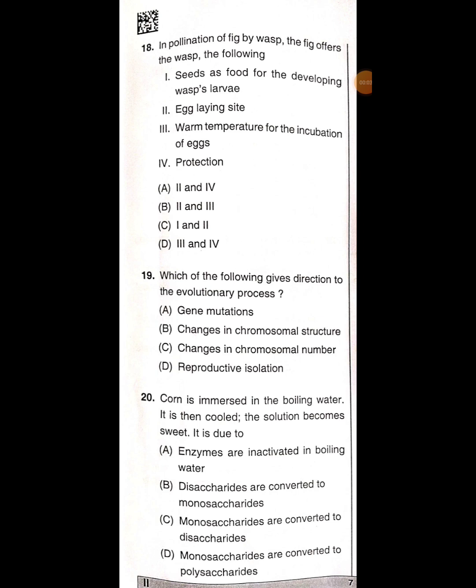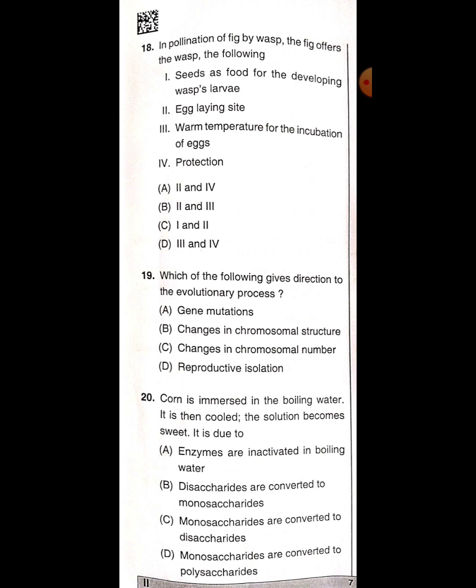In pollination of fig by wasp, the fig offers the wasp the following: seeds as food for the developing wasp's larvae, egg laying site, warm temperature for the incubation of eggs, protection. So these are the 4 statements. Among them we have to pick the correct statements.